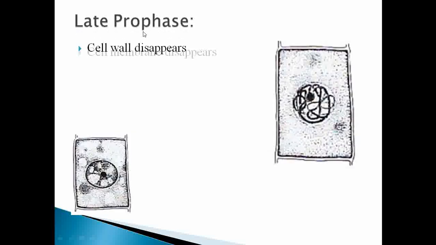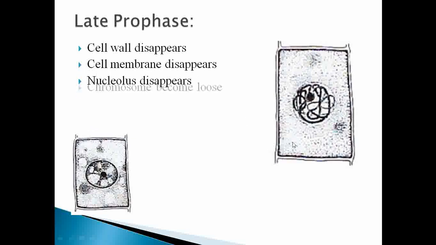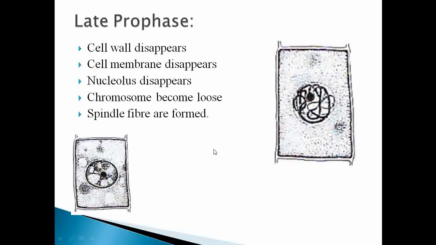Then the next, what happens in the late prophase? If we compare the early prophase and late prophase, what is the difference? In early prophase, you are able to see the cell wall, cell membrane, nucleus, nucleolus, and highly condensed DNA material.